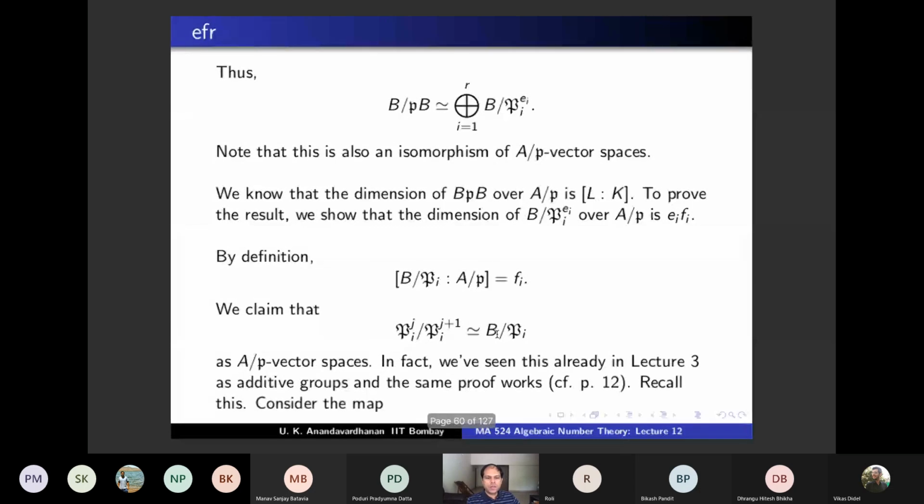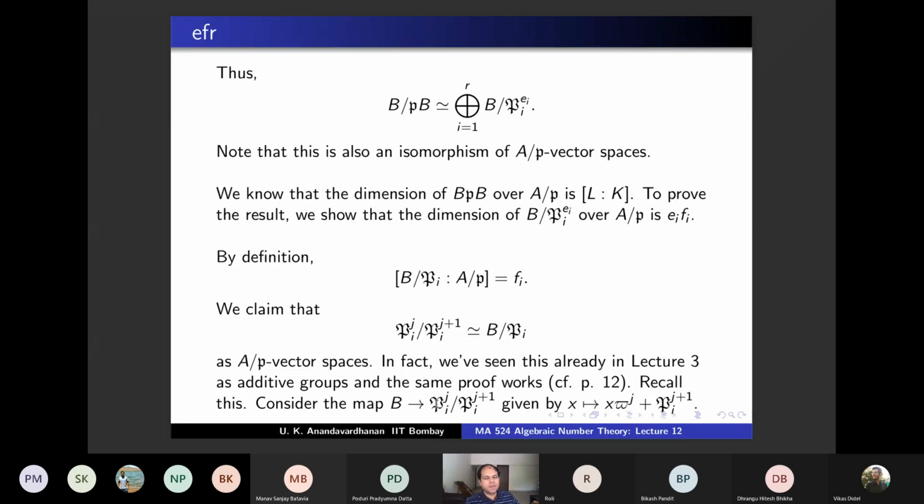So you consider the map. Can one of you recall this proof? There is a natural map from B to P^j / P^(j+1). If you take an x, you multiply x by pi^j, where pi is a generator of this ideal.